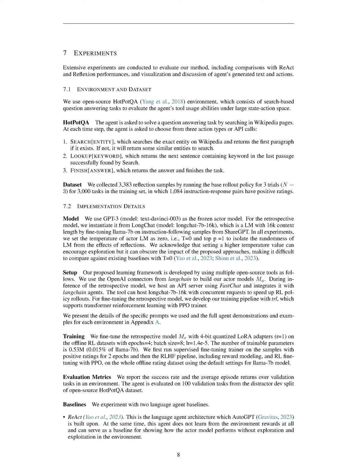Our learning framework was built using several open-source tools. We used OpenAI connectors from LangChain to construct our actor models M_A. During the inference of the retrospective model, we hosted an API server using FastChat and integrated it with LangChain agents. This tool can host LongChat-7B-16K with concurrent requests to speed up RL policy rollouts. For fine-tuning the retrospective model, we developed our training pipeline with TRL, which supports transformer reinforcement learning with a PPO trainer. We provide the details of the specific prompts we used and the full agent demonstrations and examples for each environment in the following sections.